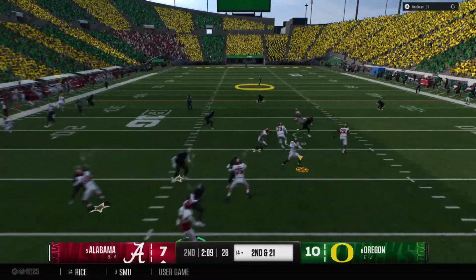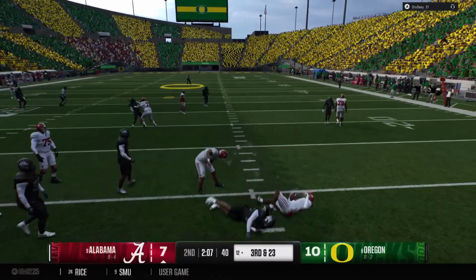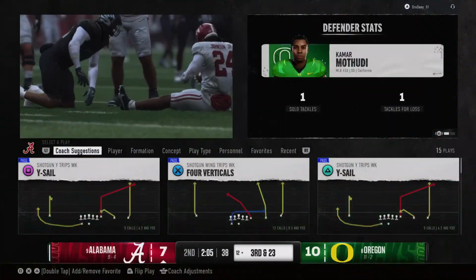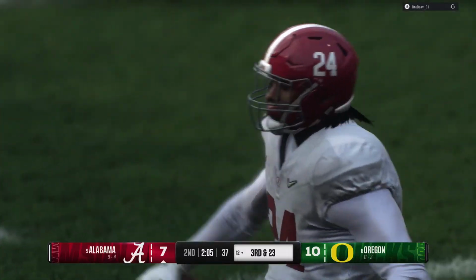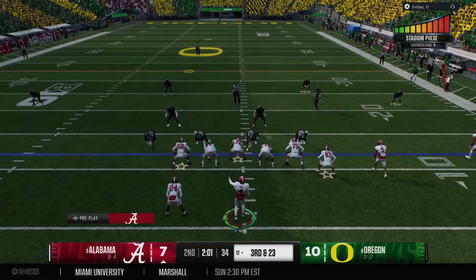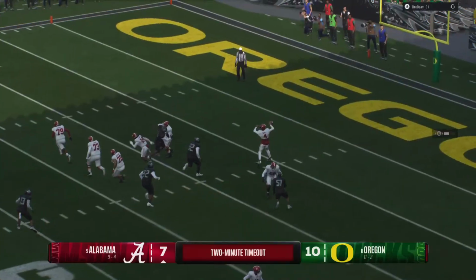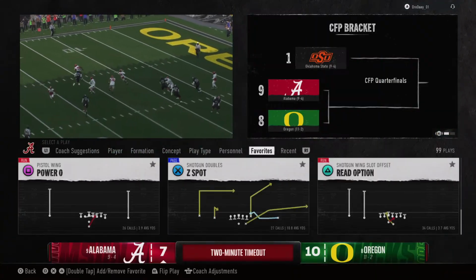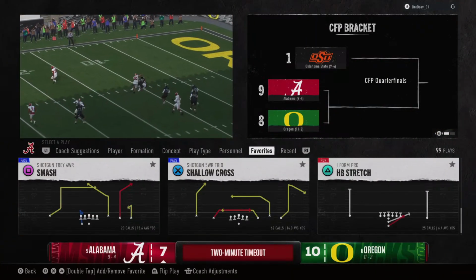There's the snap. Looking to throw the ball. Here's a screen pass to the running back. And he never had a chance, tackled in the backfield. 3rd down here. Time for perhaps one more play before the 2-minute warning. So we've reached the 2-minute warning as this offense tries to take the lead here before halftime.